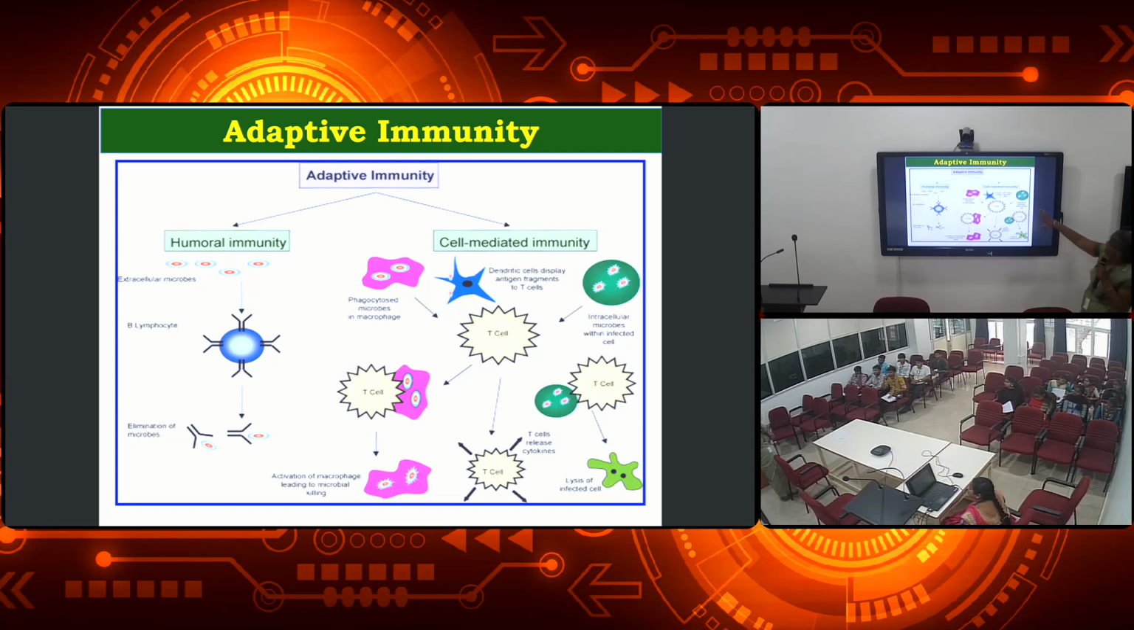And if you take the cell-mediated immunity, when the pathogen has entered, it will be recognized by the T cells, which will then give the signal to the B cells to lyse it, or release cytokines. Cytokines are nothing but signaling molecules. Then it will give the signal to the other molecules to kill the pathogens.